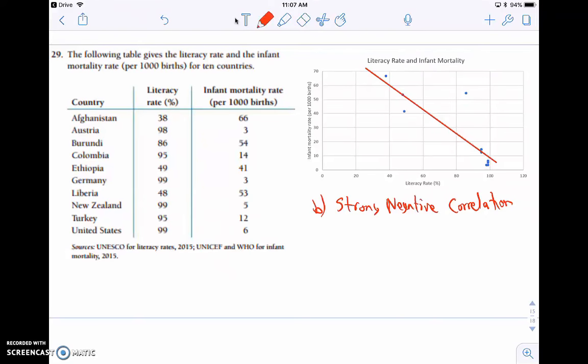The higher the literacy rates that a country has, the more educated, the more affluent the people are. More studying has gone into how to take care of infants. A lot of these tend to have better birthing facilities, more educated physicians and specialists, and so that would probably be a lot of the reasoning behind the correlation that we see there.